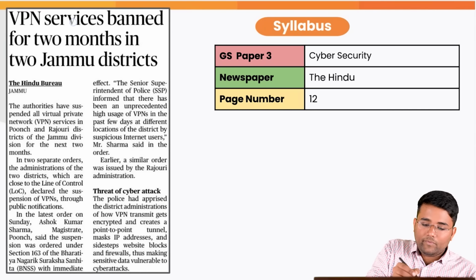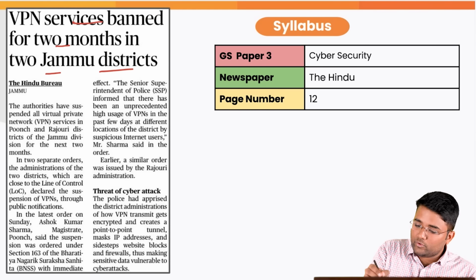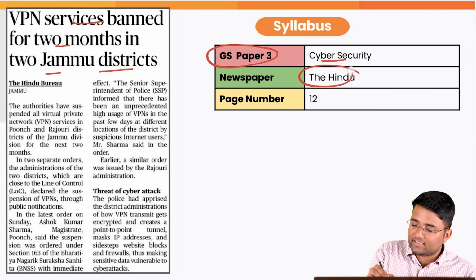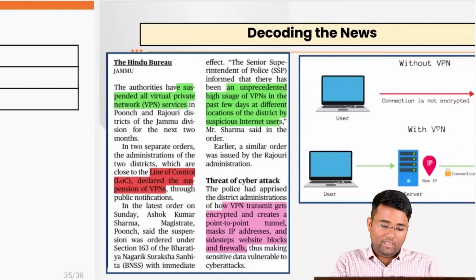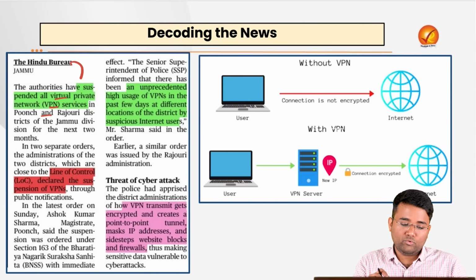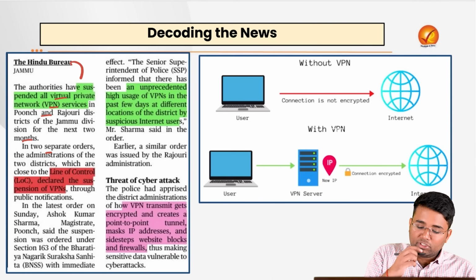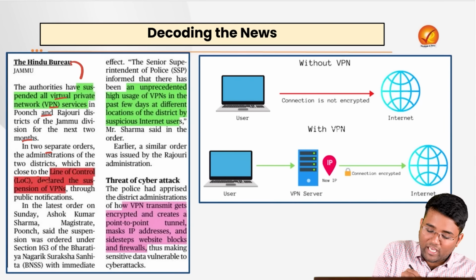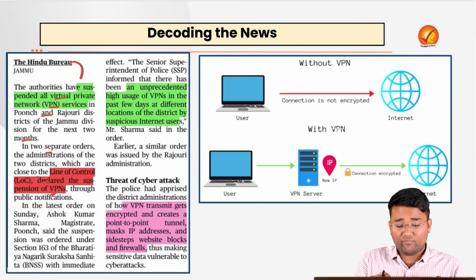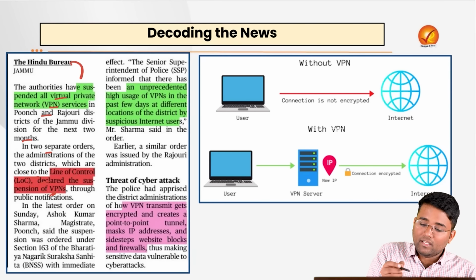Next topic is VPN services banned for 2 months in 2 Jammu districts, and this is related to your GS paper 3 cyber security, and this has appeared in today's The Hindu page number 12. So the authorities have suspended all virtual private network services in Poonch and Rajouri districts of Jammu division for the next 2 months, and in 2 separate orders the administration of 2 districts which are close to the Line of Control declared the suspension of VPNs. And what exactly is the main use of the VPN?